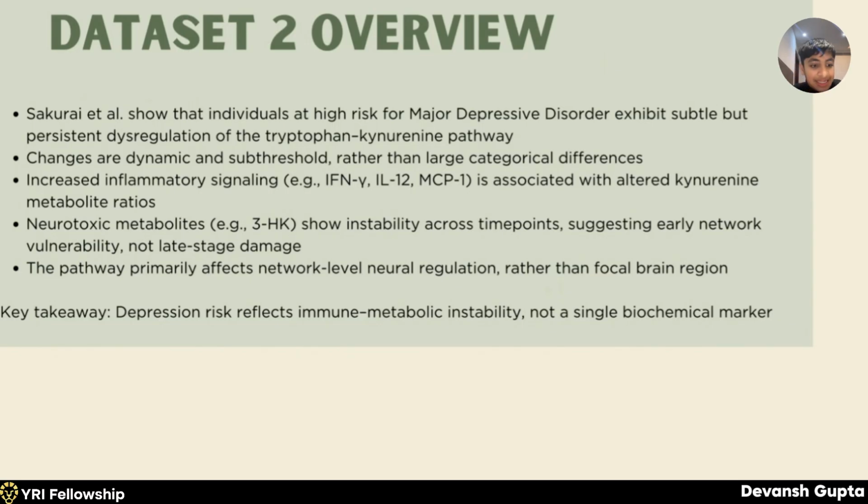This mirrors, in fact, the EEG microstate instability that we talked about. What is the key takeaway? Depression risk reflects immune metabolic instability and is not a single biochemical marker. Changes are dynamic and sub-threshold rather than large categorical differences. Increased inflammatory cytokines like IFN gamma, IL-12, MCP1 are associated with altered kynurenine metabolite ratios. Neurotoxic metabolites like 3-HK show instability across time points, suggesting early network vulnerability, not late-stage damage. The pathway primarily affects network-level neural regulation rather than a focal brain region.